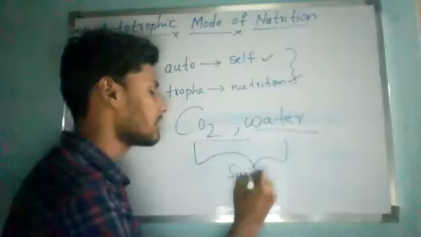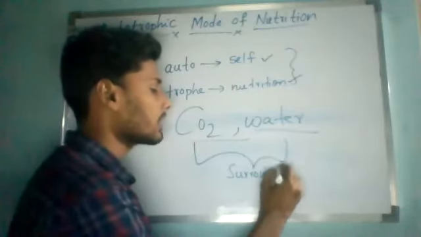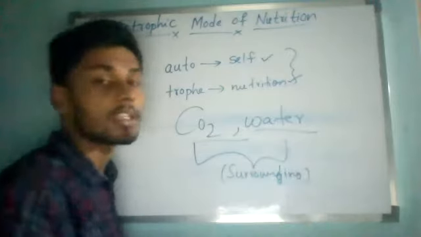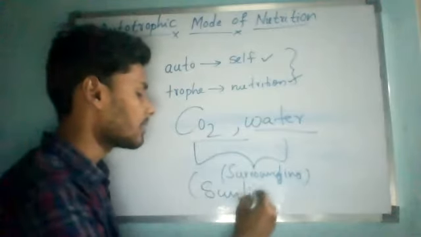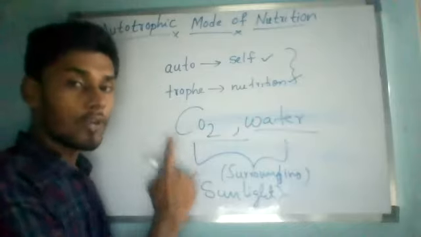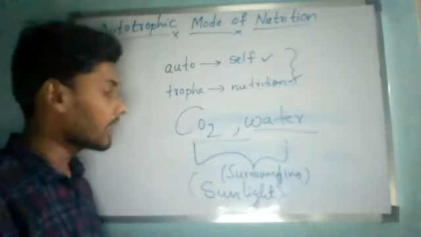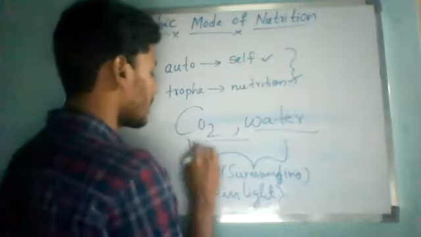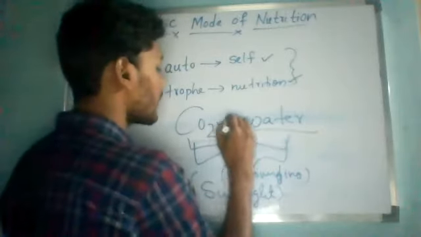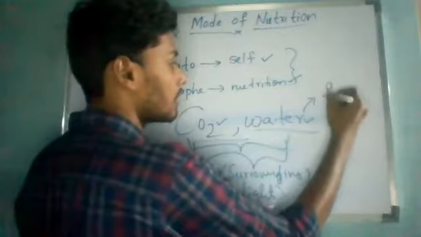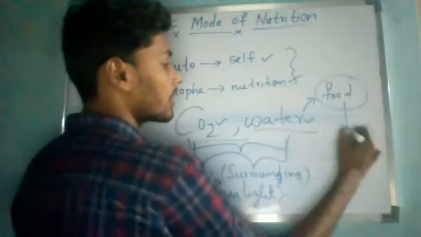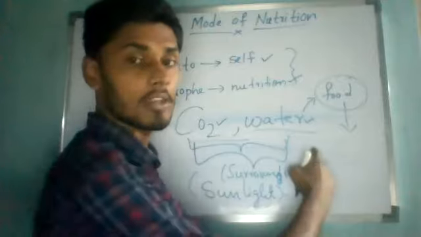Understand? In our surroundings, and one more thing: it must take place with the help of something else, which is called sunlight. This is called the autotrophic mode of nutrition. And remember, here the food is an organic material. The food produced by using these inorganic materials like carbon dioxide and water present in our surroundings, the organisms are making food. But is this food organic or inorganic? This food is organic.